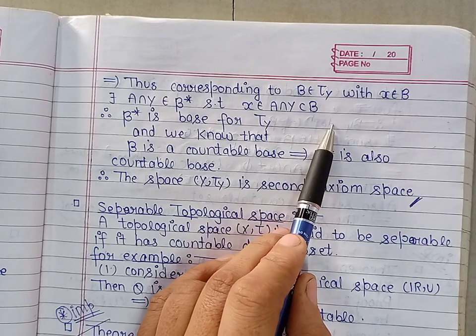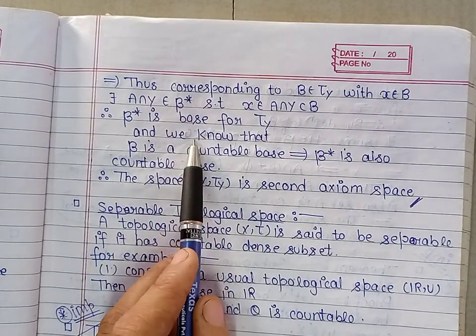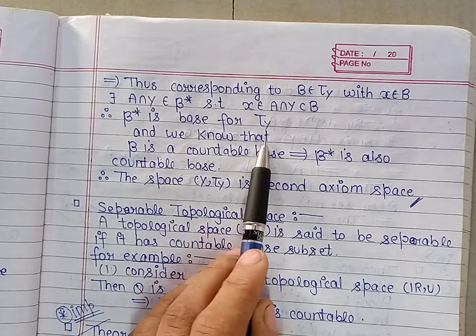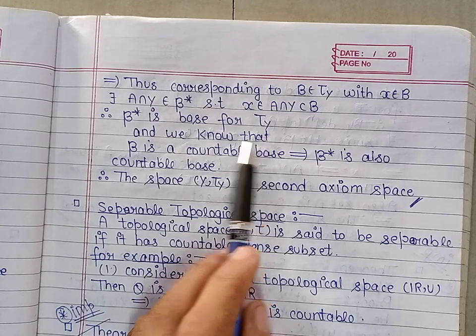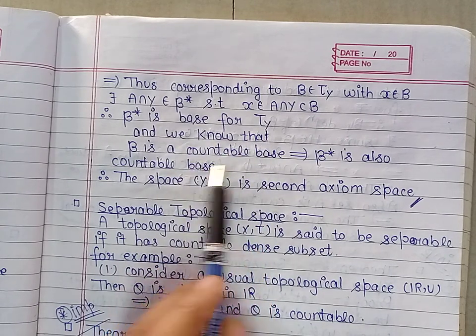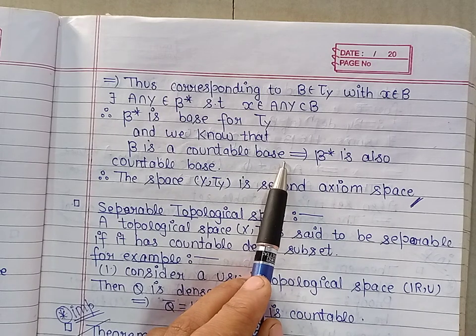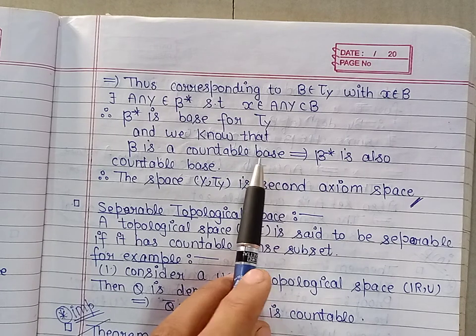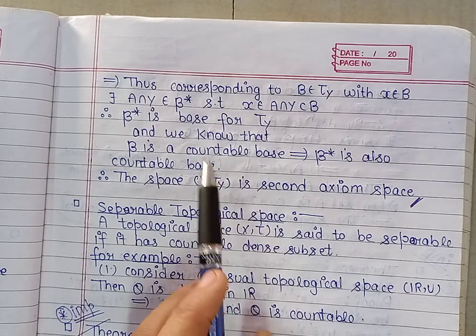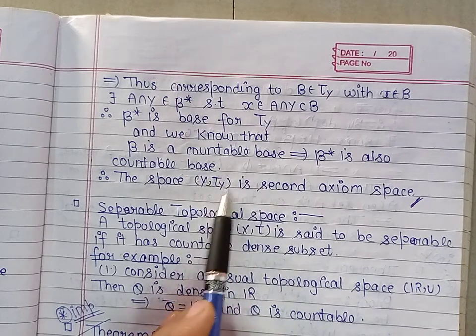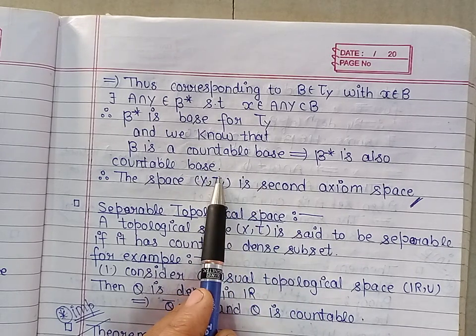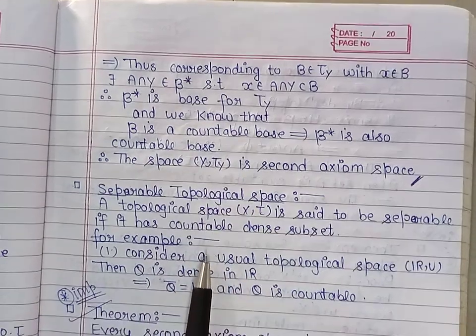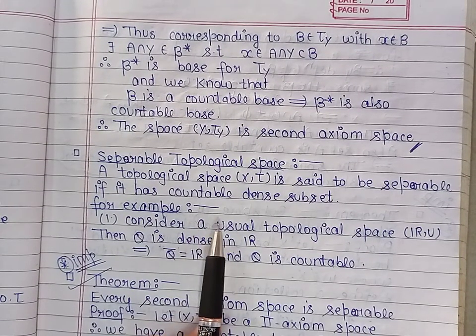So by definition, beta star is a base for the topology tau Y, and also beta is countable, so beta star will also be countable. Thus we have obtained a countable base for the topology tau Y, and therefore the space (Y, tau Y) is a second axiom space.